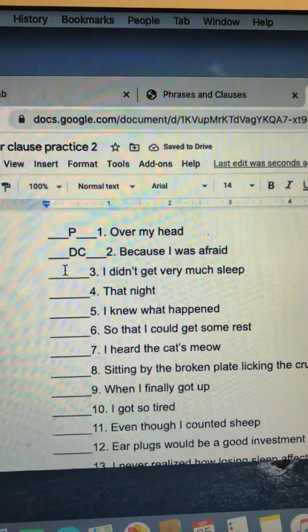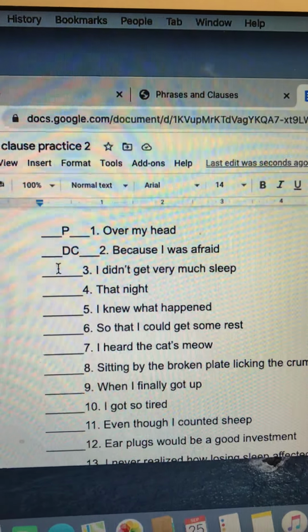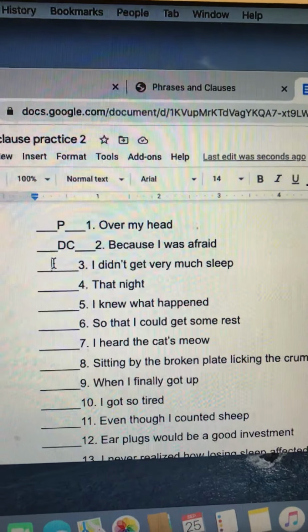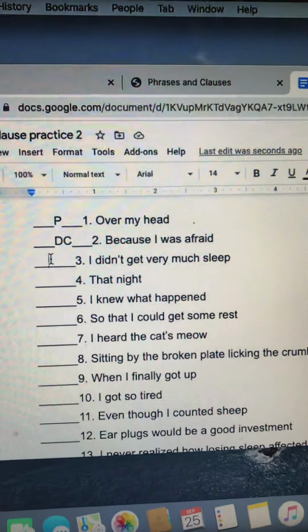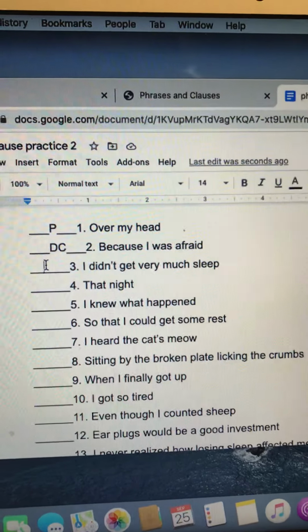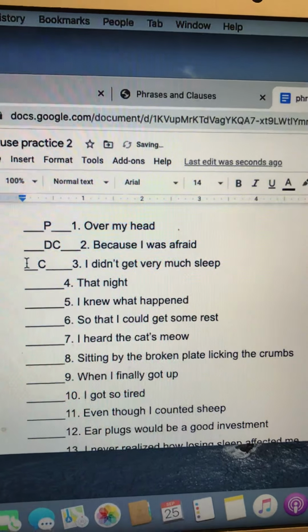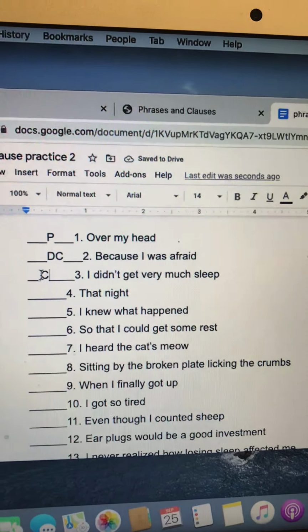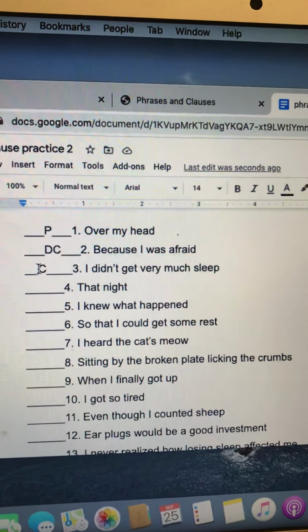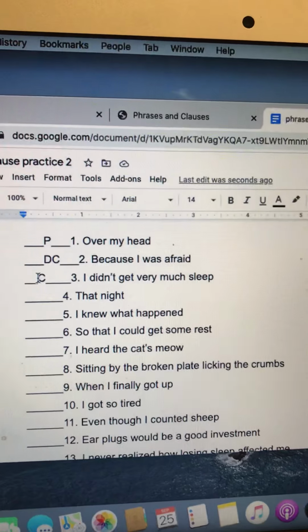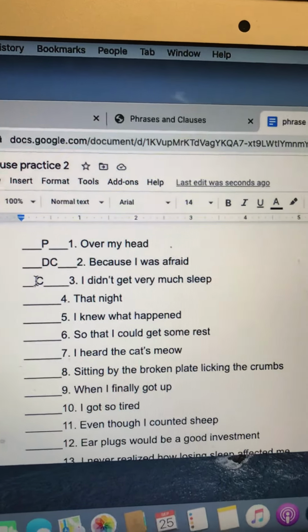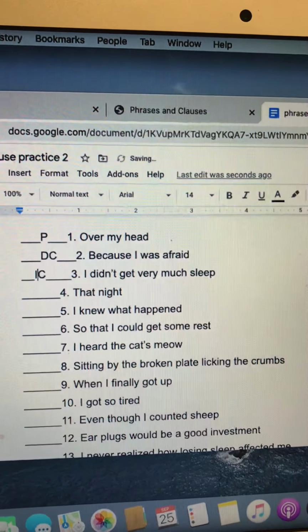All right, look at number 3. I didn't get very much sleep. Is somebody doing something? Yes, I did get. That's my subject and my predicate. So I know it's a clause. It's not a phrase. It's not missing subject and verb. And now I have to decide if it's dependent or independent. I didn't get very much sleep. That can stand alone. It has all the information it needs. So I'm going to put IC in the blank.